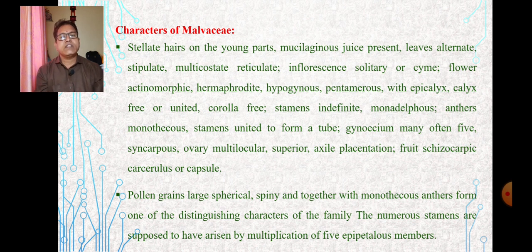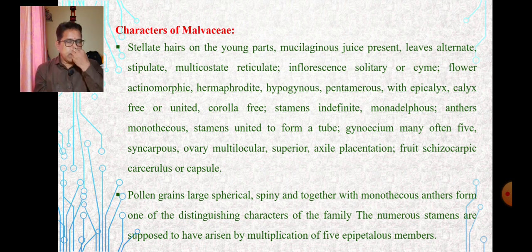Corolla free, stamens indefinite, monadelphous, anthers monothecous, stamens united in the form of a tube. Gynoecium many, often 5, syncarpous, ovaries multilocular, superior with axile placentation, and the type of fruit is schizocarpic, capsule or